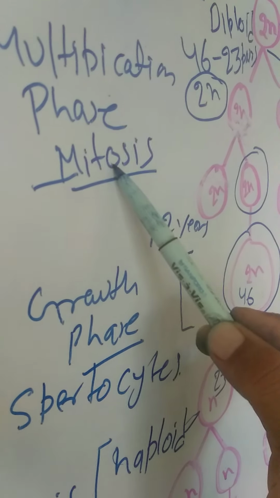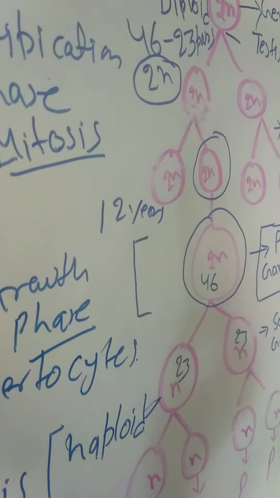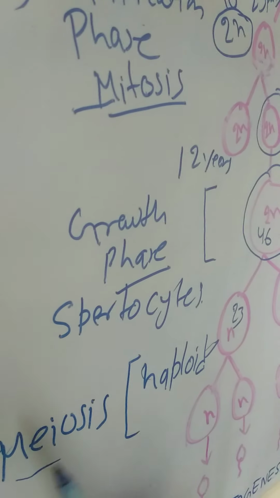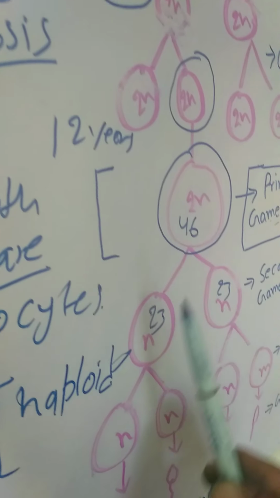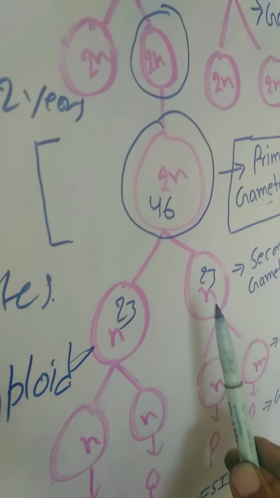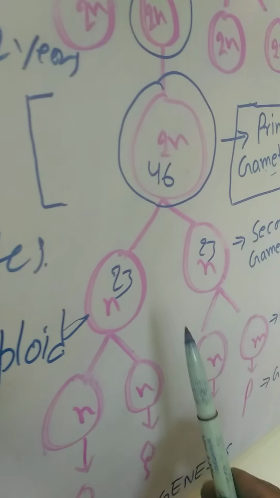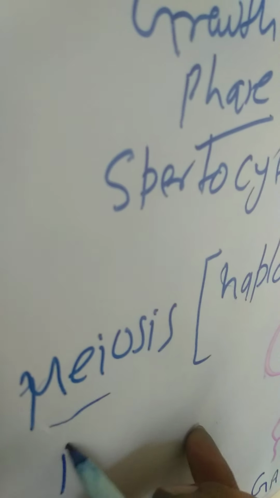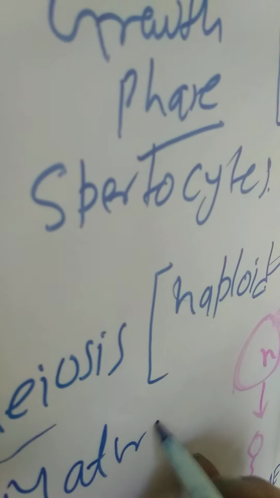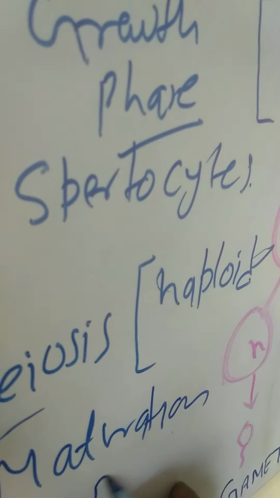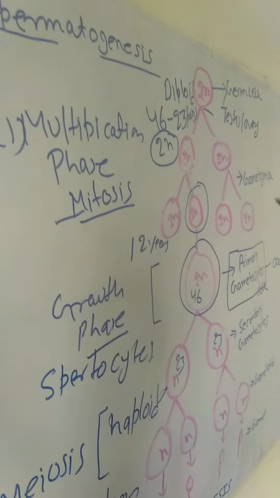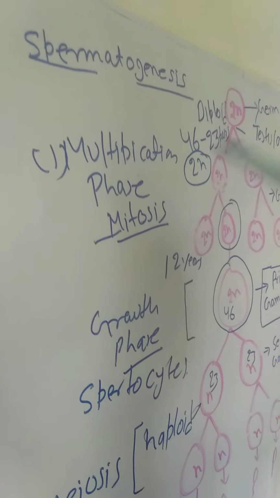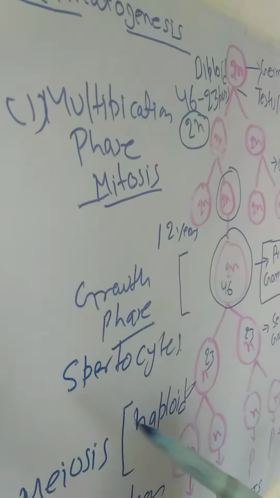During mitosis division the 2n number of chromosomes is not reduced, but during meiosis the 2n number of chromosomes is reduced into n and n. Again this n and n will continue several times. That is the meiosis phase, and this phase is called the maturation phase. So here I have written maturation phase. You can write in your notes or in your exam that gametogenesis, oogenesis or spermatogenesis completes these three phases and